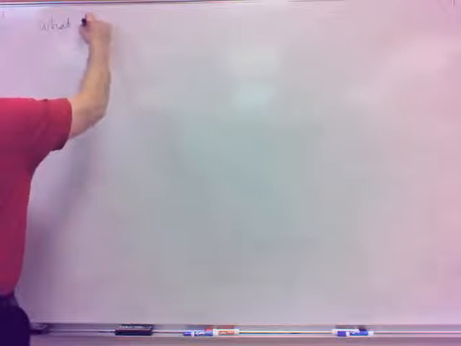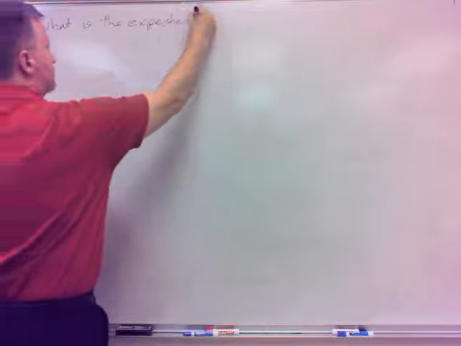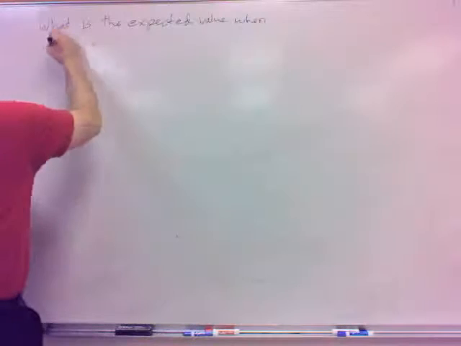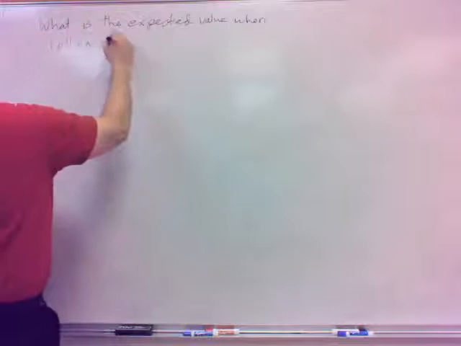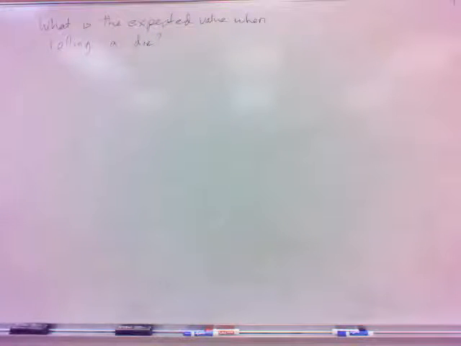What is the expected value when rolling a die? Like I said, we're starting this one from scratch, so if the expected value, I multiply each x by p of x, wouldn't it stand to reason here I want to start with, first of all, we need to do the probability distribution.